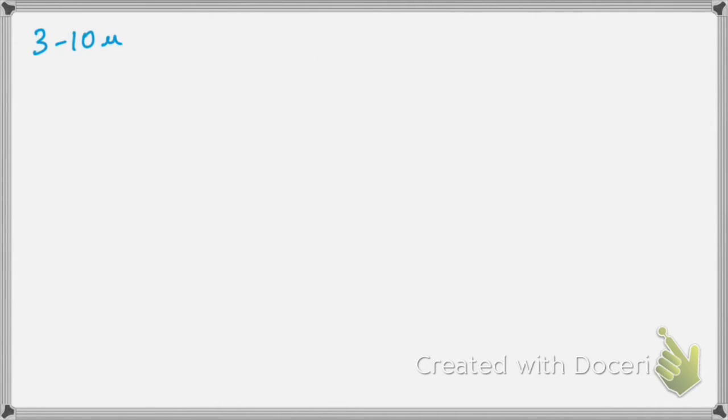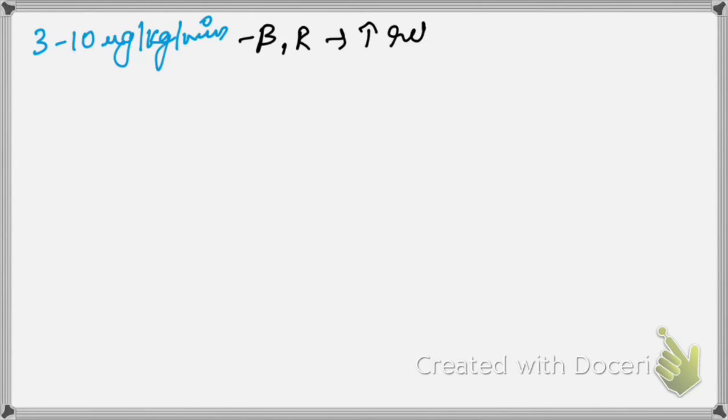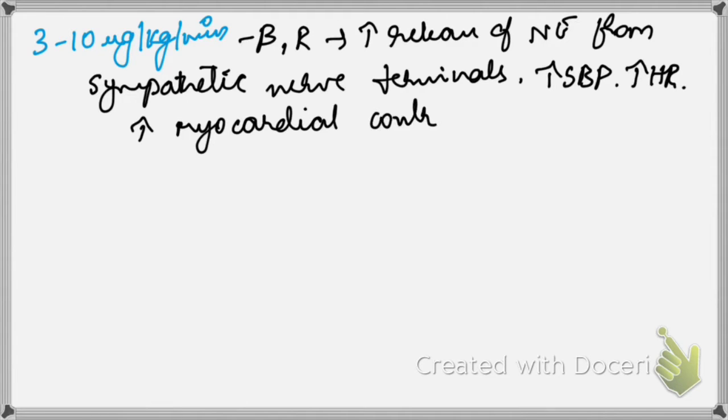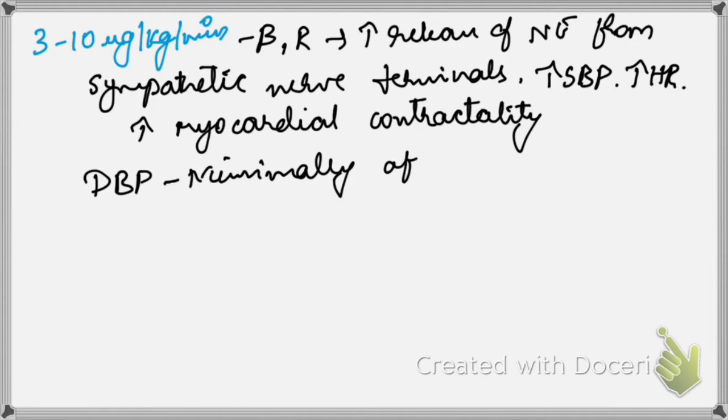Next, at 3 to 10 microgram per kg per minute, it acts mainly on the beta 1 receptors. It leads to increased release of norepinephrine from the sympathetic nerve terminals and also increases the SBP and the heart rate. It can also lead to an increase in myocardial contractility. Its action on DBP is very minimal or not affected. Mainly it increases the systolic blood pressure and also increases the heart rate.